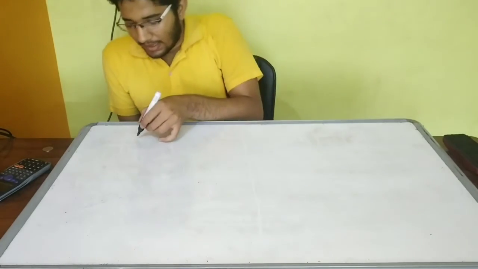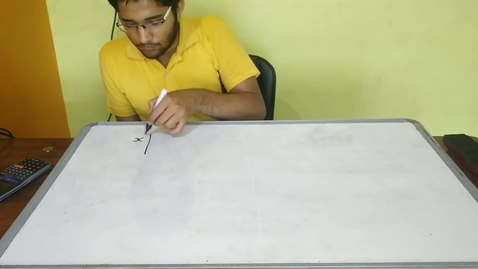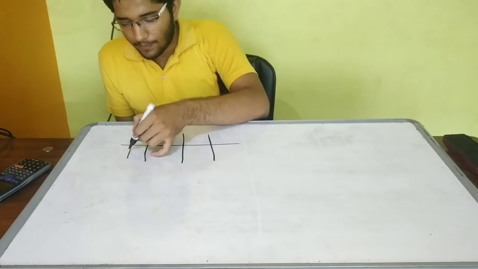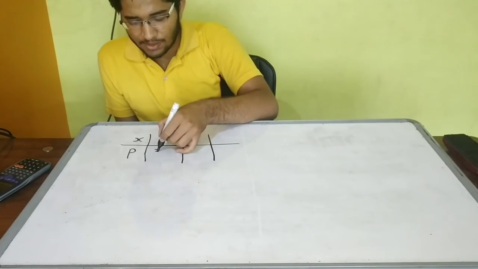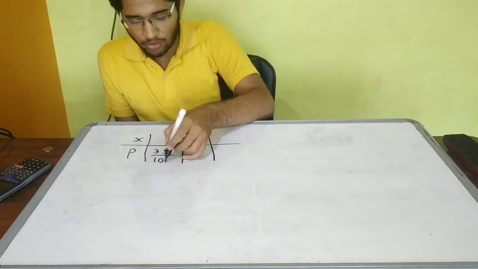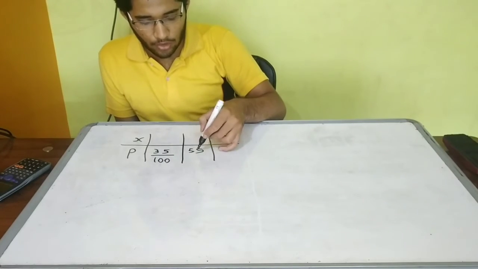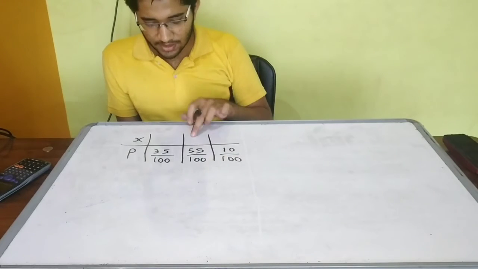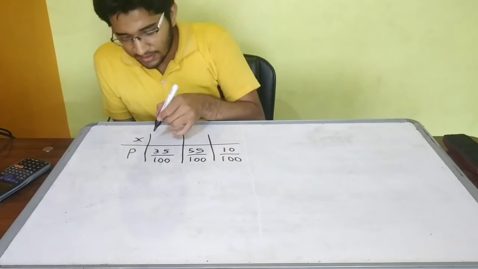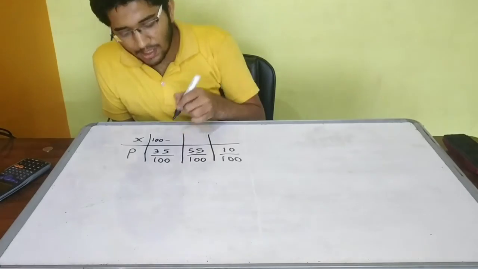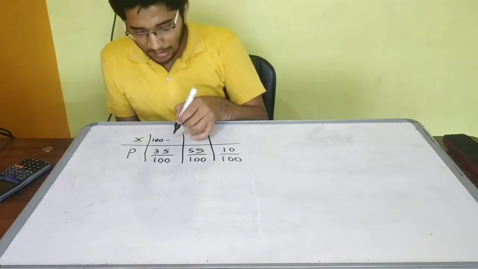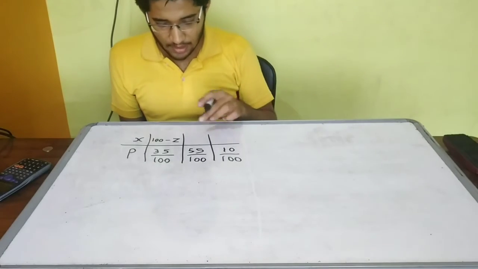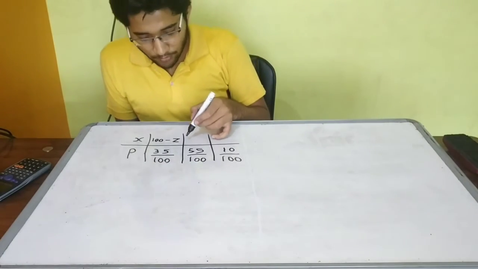So let's take X and P. P is the same, it is 35 upon 100 for heads, 55 upon 100 for tails, and for not heads, not tails, it is 10%. Now what are these values? Actually, this is 100 minus the entry price. We don't know what the entry price is. Let's take it as Z. For heads, it was -20